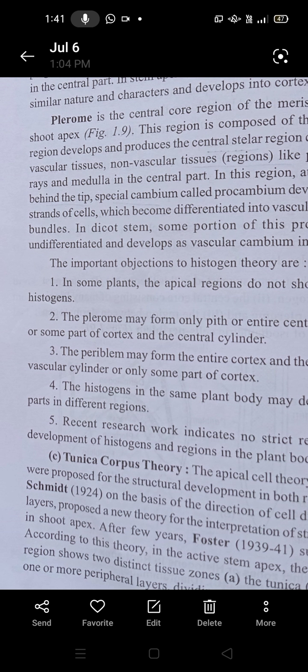Due to the anticlinal division, only the longitudinal length of the part increases. But due to mass division or periclinal division, the volume of the stem is increased. In this way, the tunica corpus theory was published by Schmidt in 1924, and then Foster supported that theory.